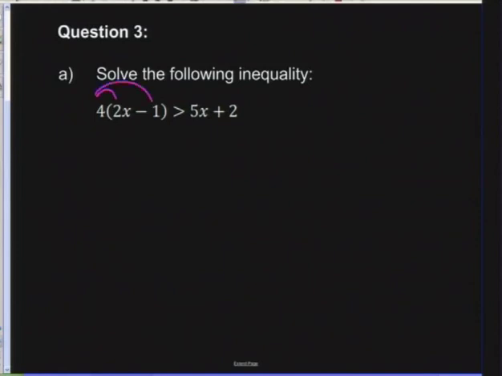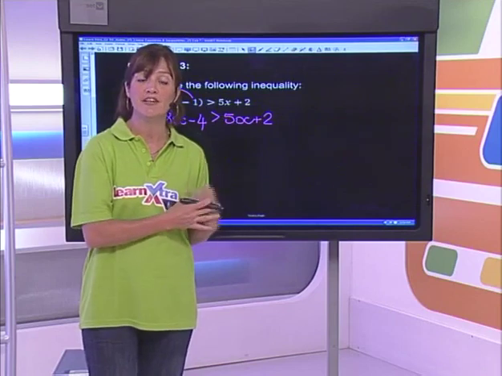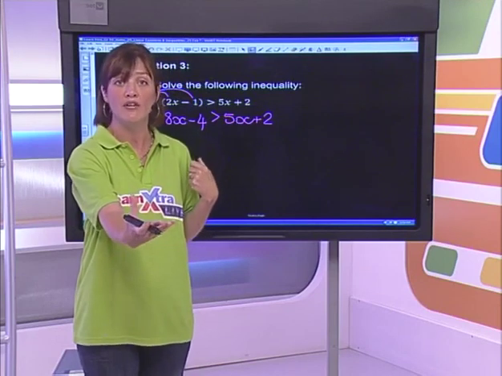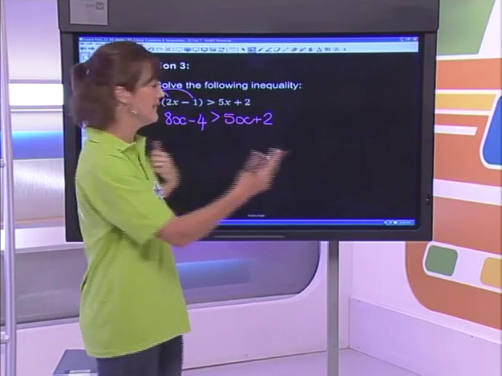To solve for x over here, once again, we're going to have to get rid of a bracket, okay? So 4 times 2 is going to give us 8x, and 4 times negative 1 is negative 4, and that's greater than 5x plus 2, okay? Very similar to an equation, we're going to gather our variables on the left-hand side and send our whole numbers or our constant terms to the right-hand side.